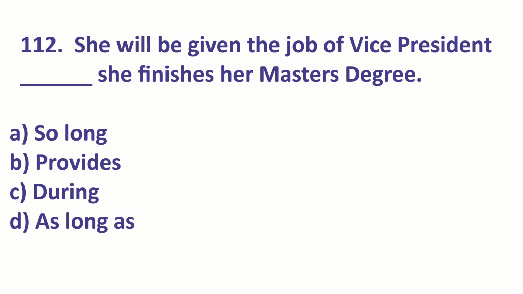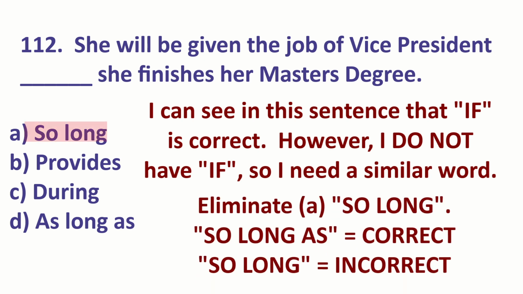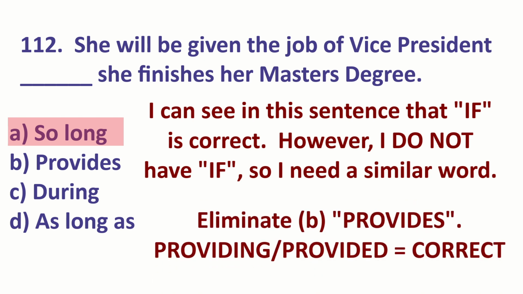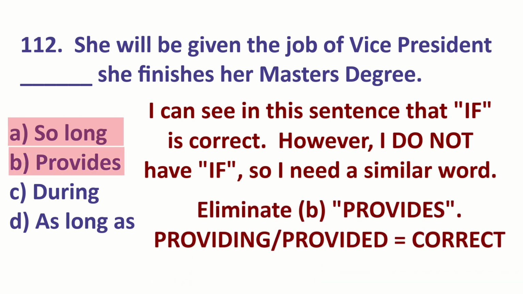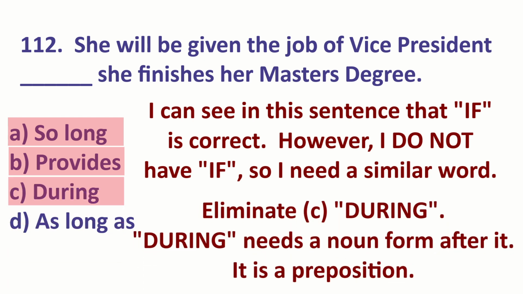She will be given the job of vice president blank she finishes her master's degree. Well, this is a replacement for if. If she finishes her master's degree, she will be given the job. Well, let's eliminate A. So long as is okay, but not so long. Let's eliminate B. Providing is okay, but not provides. And during is followed by a noun. So the only answer is D, as long as subject verb.